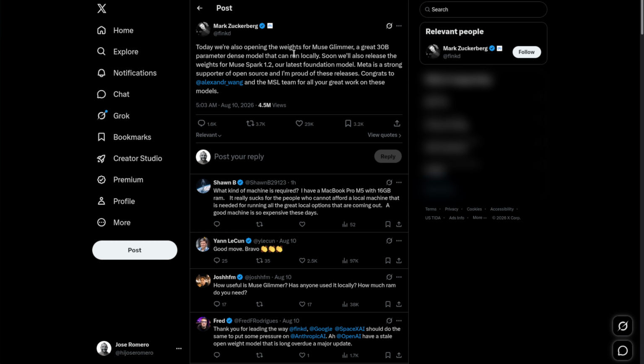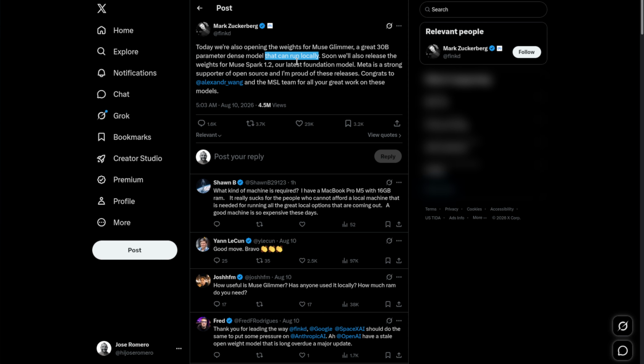Today we're also opening weights for Muse Glimmer, a great 30B parameter dense model that can run locally. So I think this is the headline here, that it can run locally. They also mentioned that they soon will be releasing weights for Muse Spark 1.2, which is their frontier foundational model. Meta is a strong supporter of open source and proud of these releases. Congrats to Alexandr Wang and the MSL team for all your great work on these models.